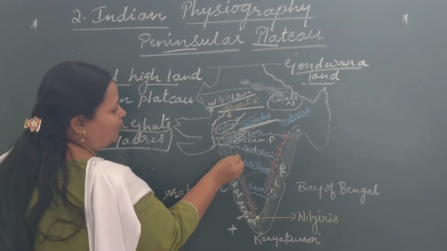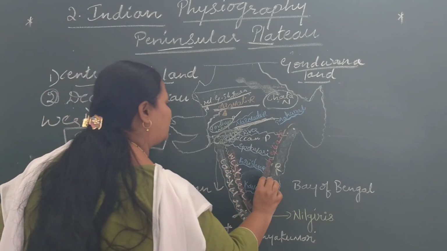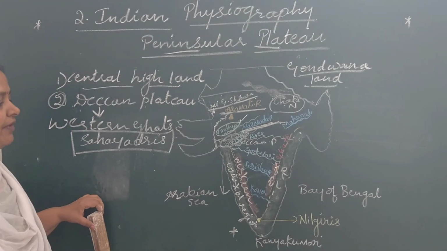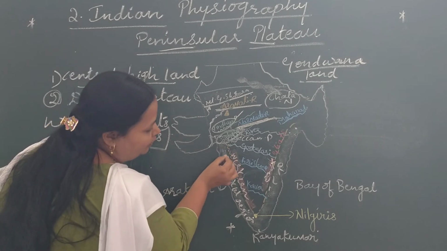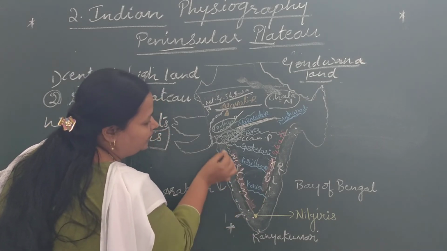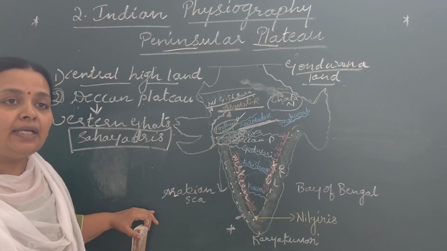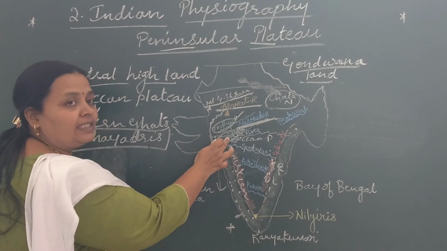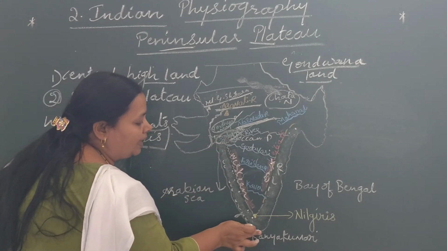This is the Western Ghats, and this is the Eastern Ghats. The Western Ghats run parallel to the west coast from the Tapi river, here, to Kanyakumari.